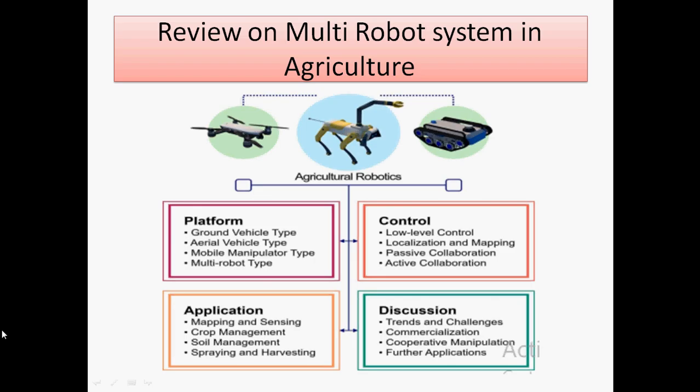The main discussion is on trends and challenges. Basically, the trend nowadays is toward large-scale agriculture systems, where agriculture robots are used in a commercial manner. Cooperative manipulation is also possible in agriculture. Then future applications take different forms. We have wheeled robots and aerial vehicles, and we can arrange different tasks with these robots. So this is the possibility with multi-robot systems in agriculture.